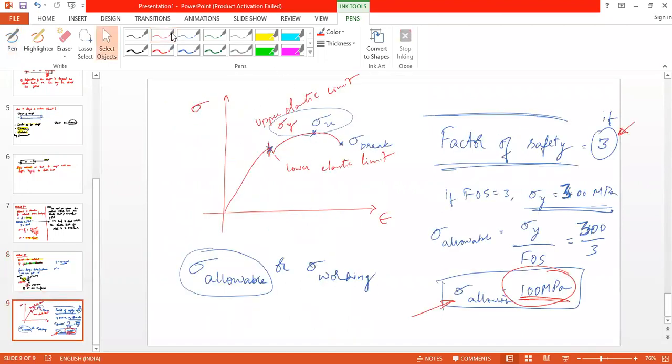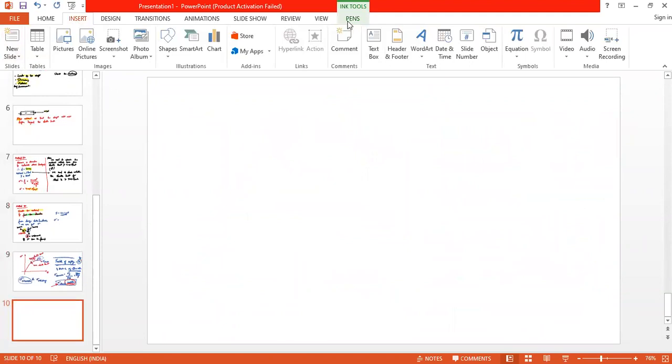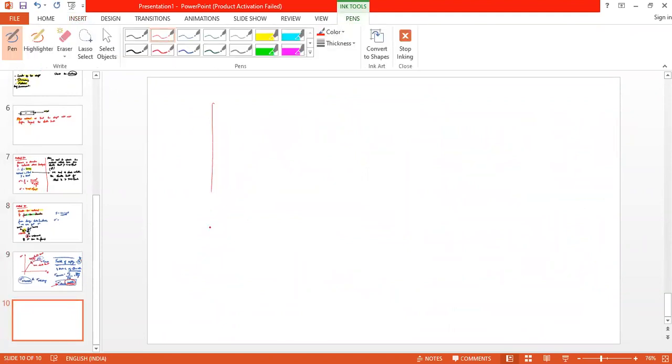And this stress strain curve is for a ductile material, right? Yes, sir. If you go for a brittle material, it will not give you a visible yield point. You'll get sigma u and sigma breaking. So if the material is brittle, then I have to use sigma u.